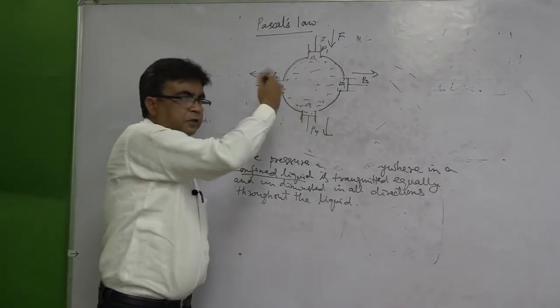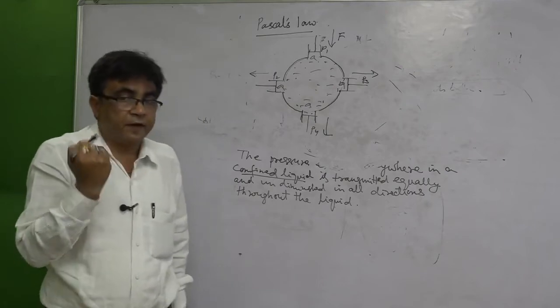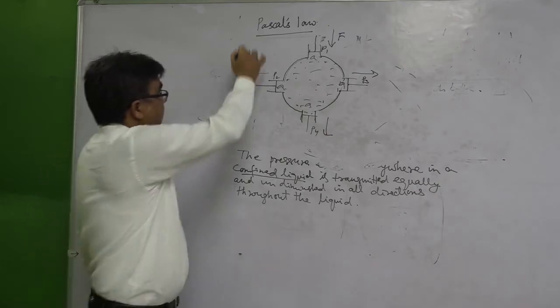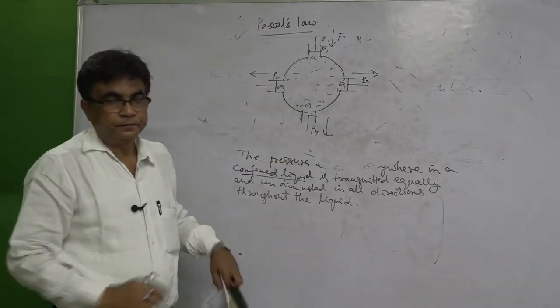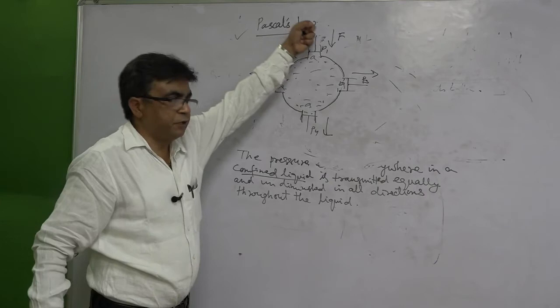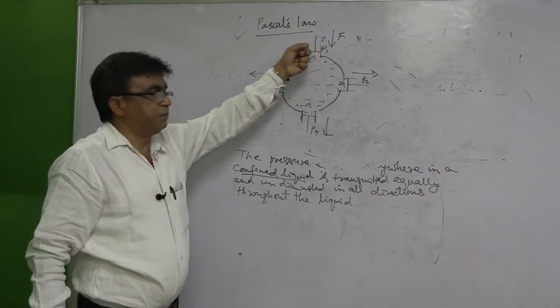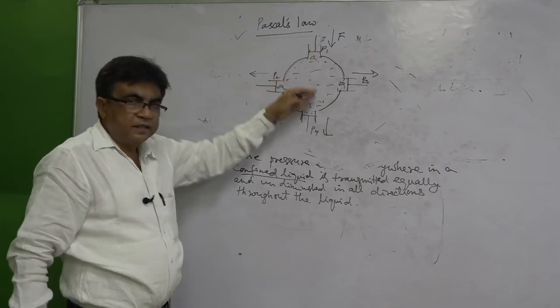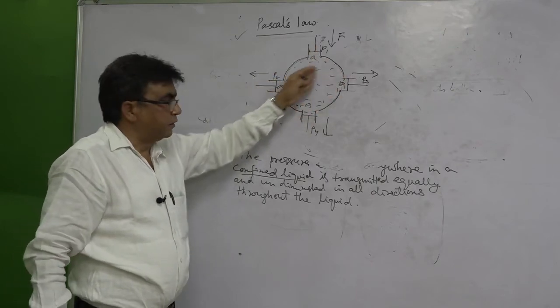So, this experiment also clearly verifies Pascal's law. The pressure which we applied here in piston P1 is equally transmitted in all the directions.